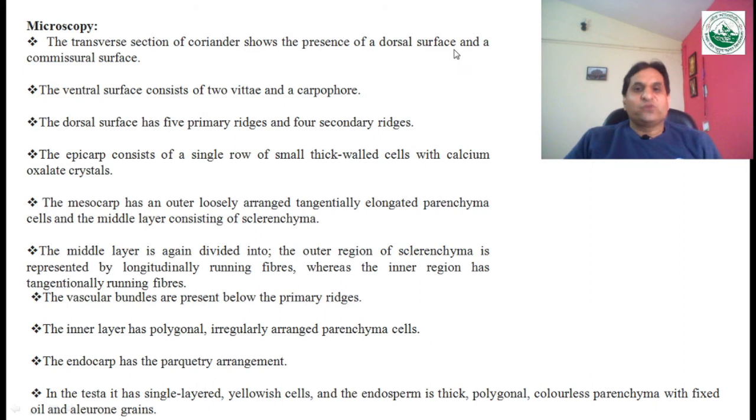It shows the presence of the dorsal surface and commissural surface. The ventral surface consists of two vittas and the carpophore. The dorsal surface has 5 primary ridges and 4 secondary ridges.